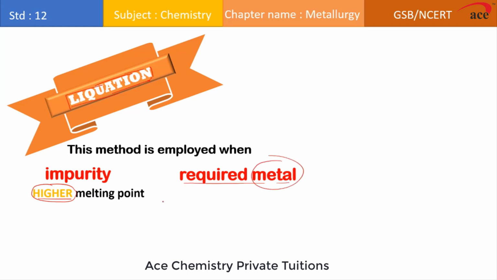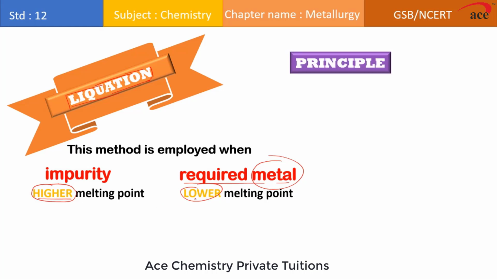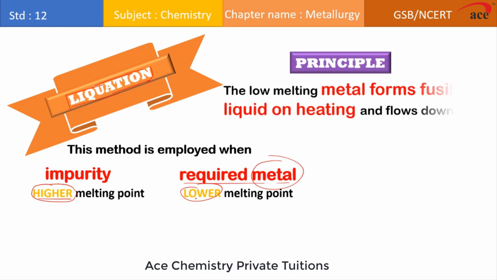So if you compare the melting point of these two, you'll find that the impurities associated with the metal will have a higher melting point, and the required metal should have a lower melting point. You got this? The principle of this method is that we are heating this crude metal, so the low melting metal forms a fusible liquid.